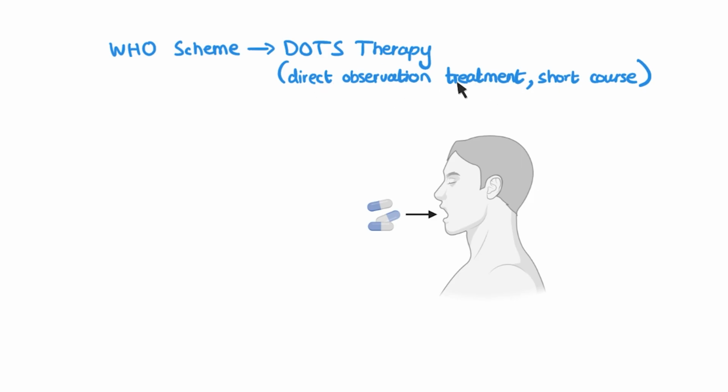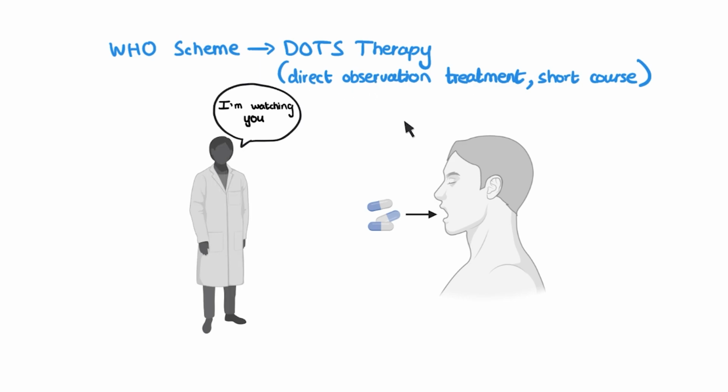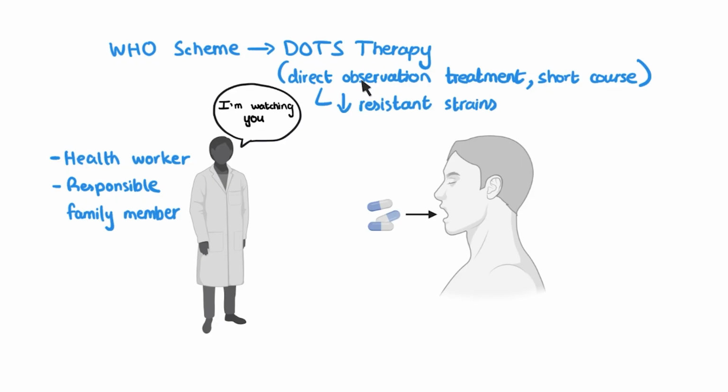As the name suggests, this is going to involve someone directly observing the patient take their treatment. This could be a healthcare worker or a responsible family member. Either way, this person is going to be responsible for making sure that the patient takes their medicine for the entirety of their course. DOTS therapy has been quite effective in helping to reduce the spread of these resistant strains of TB. Okay, so that was a little bit about how we're combating antibiotic resistance in TB.